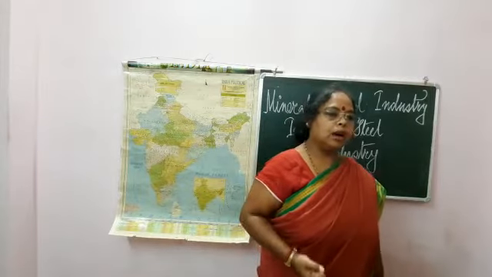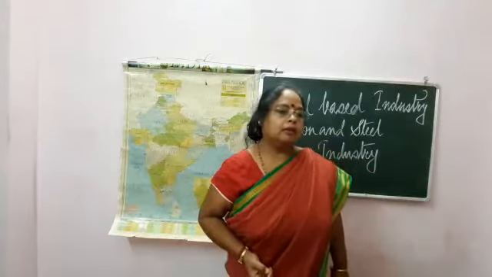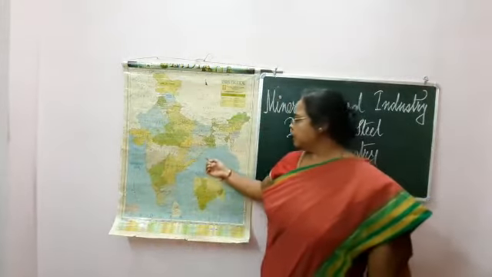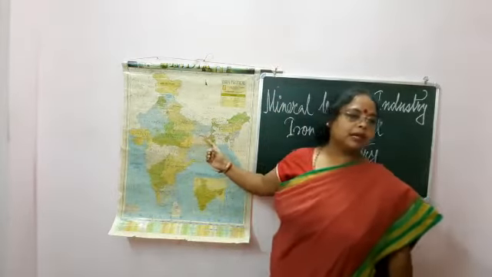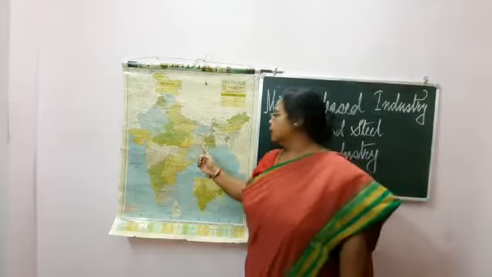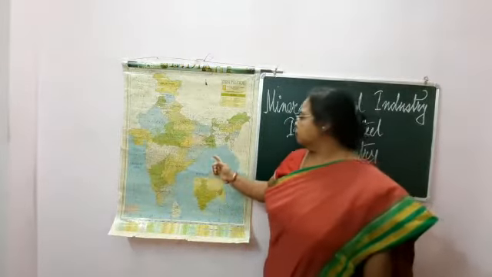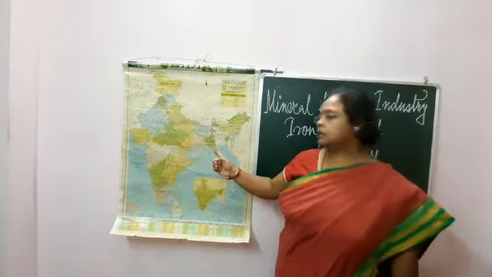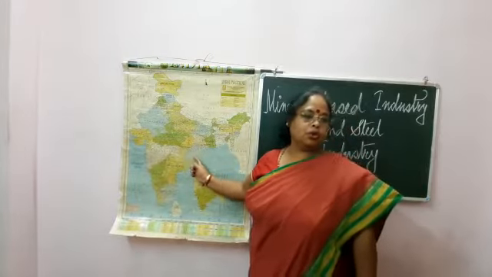Then Durgapur steel plant in Durgapur, West Bengal. Then Rourkela steel plant in Rourkela in Orissa. This is Orissa, this is West Bengal, this is Jharkhand. I have told you the Bhilai steel plant is in Chhattisgarh, here in this place.